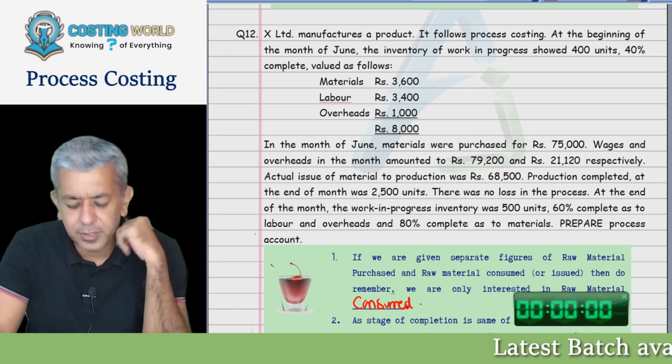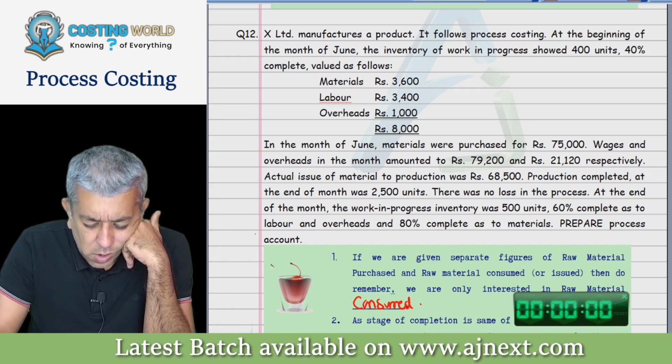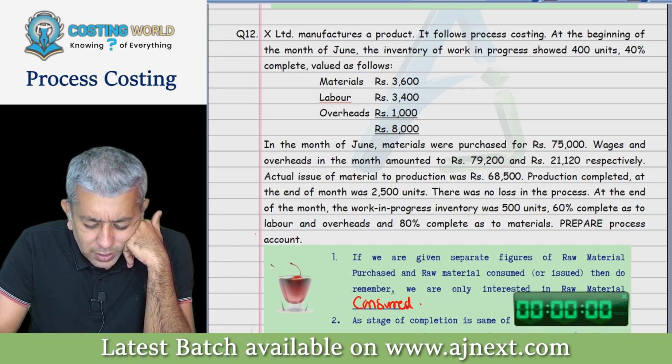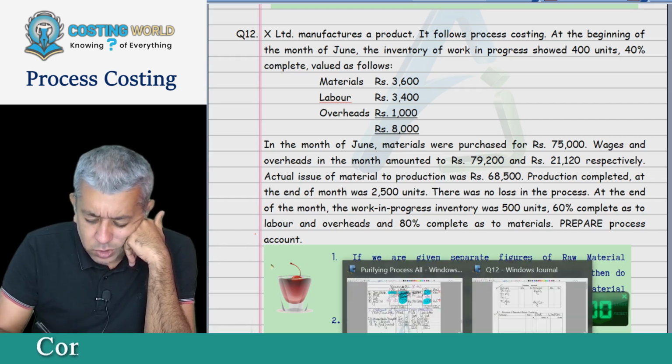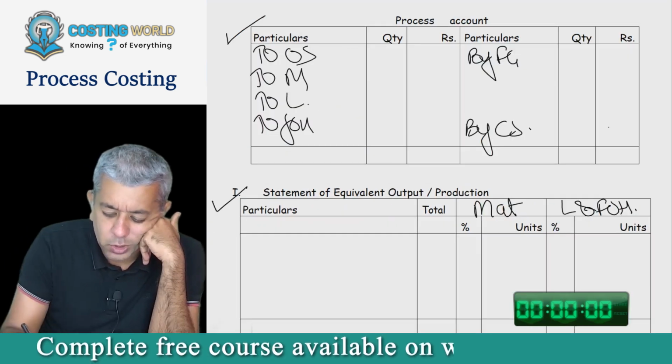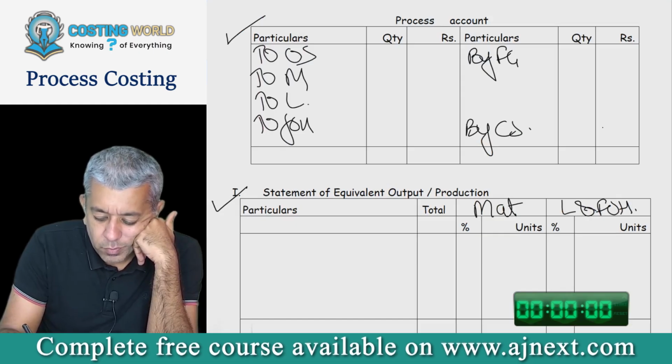Got the answer, everybody? It tallies at what? But the closing stock comes to how much? 21,400.